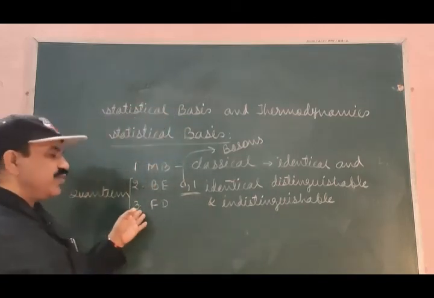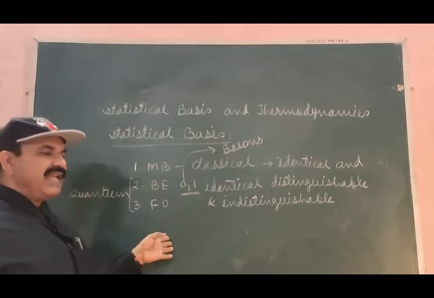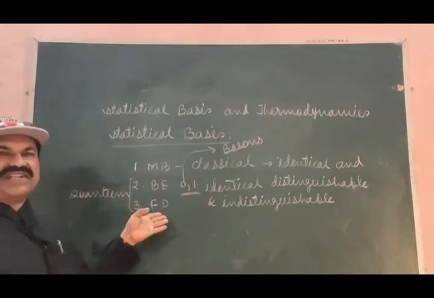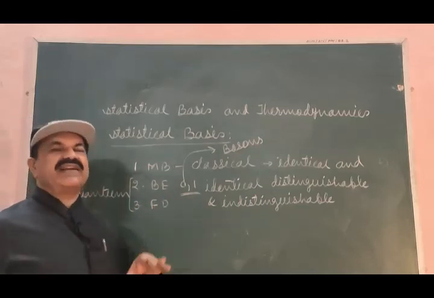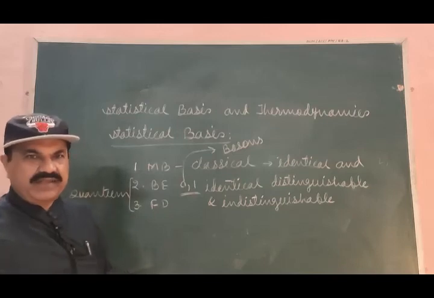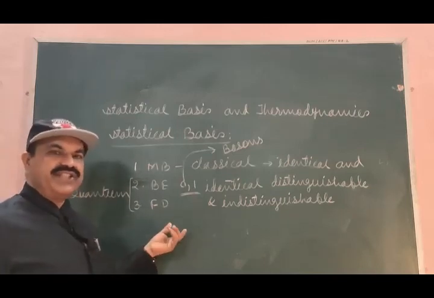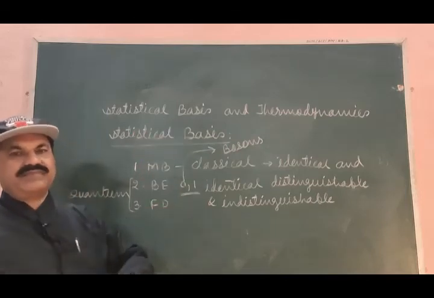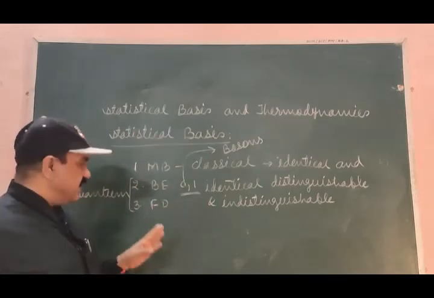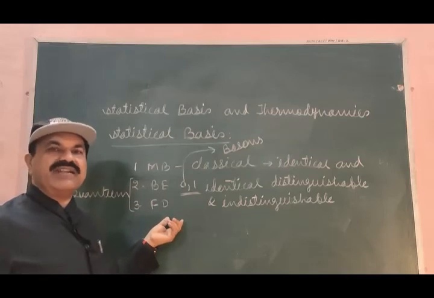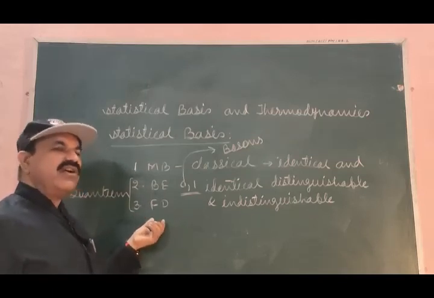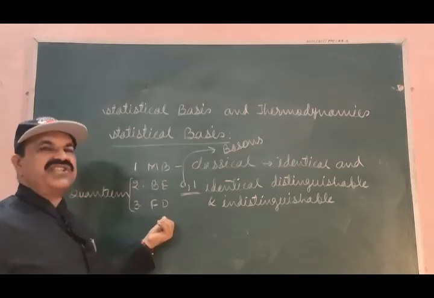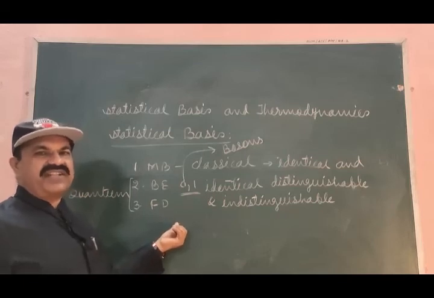Then come to the second category of quantum statistics, Fermi-Dirac statistics. Fermi and Dirac, these two physicists, were working in quantum physics. They developed the quantum statistics. In their honor, this statistics is known as Fermi-Dirac statistics.